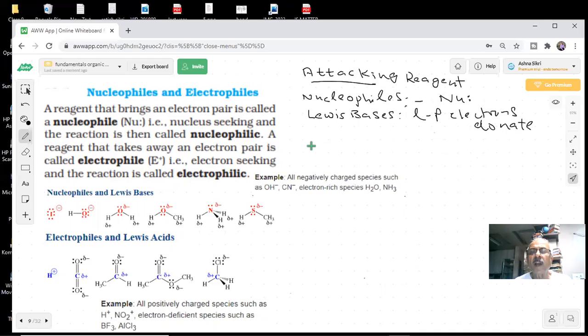So you already have some idea about them. If I write OH, students, how many electrons are there? If oxygen can form two bonds, if only one, then it has to be negative, students. You can find the formal charge on this. Lewis structure is very important. I told you we will give a class on that. We will study all this. You can see OH is getting this. Can you give me the name of a few more?